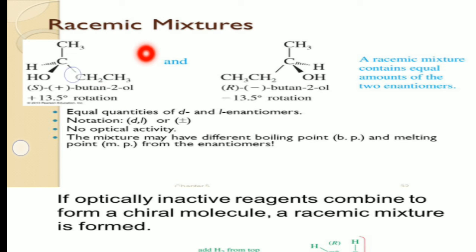Why? This first enantiomer has plus 13.5 degrees of rotation. The second enantiomer has exactly the opposite rotation, minus, the value is the same, minus 13.5 degrees. So the magnitudes of rotations are exactly opposite and cancel one another, so that the net optical activity of this mixture is 0. So the optical activity of a racemic mixture is generally 0.